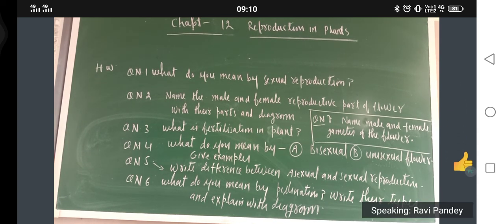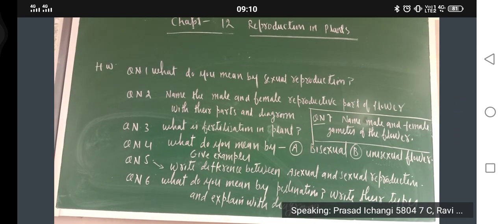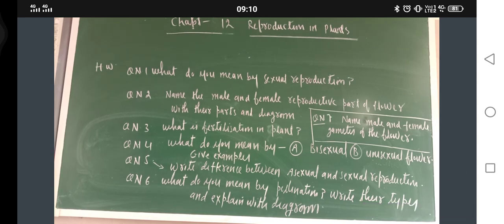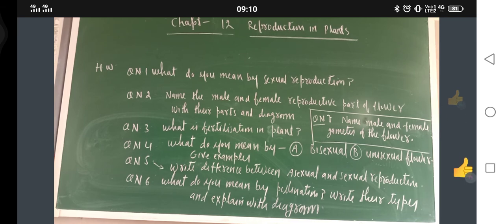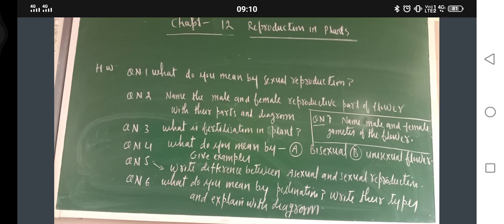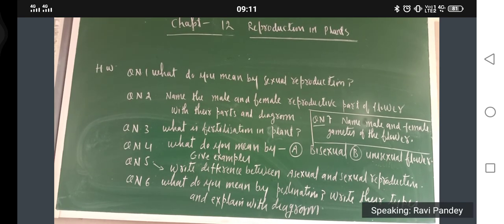Okay. So with this I have completed pollination also. Now what is the next one? Next is the process of fertilization. The process of fertilization I will explain to you tomorrow. Then fruit and seed formation, and seed dispersal. So slowly we are heading towards the completion of this chapter as usual. Our speed is good. We are completing the syllabus at a good pace. And the target is to complete all the portions by 31st December.